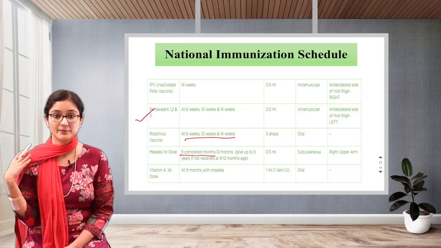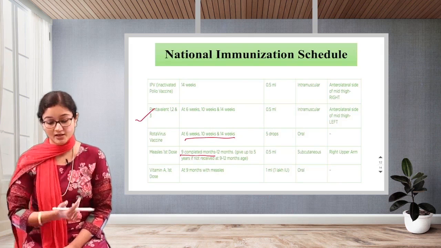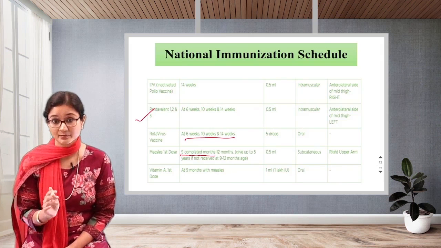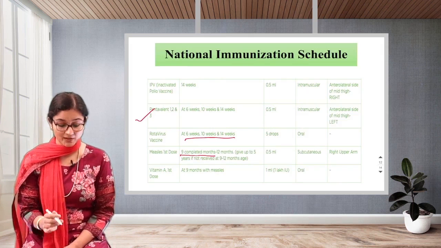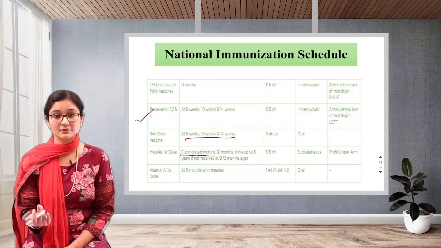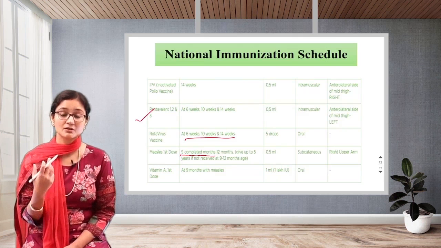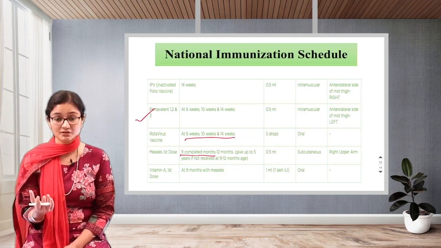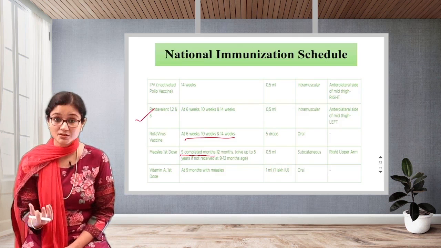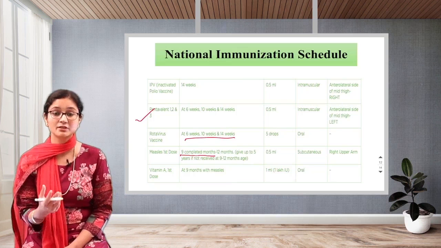Okay, so right upper arm. BCG was the left upper arm, but that was intradermal. Okay, in the dermis. Next is vitamin A. Now vitamin A, this is given orally. It is given to develop good vision, also to have immunity also. It plays a very important role in immunity.